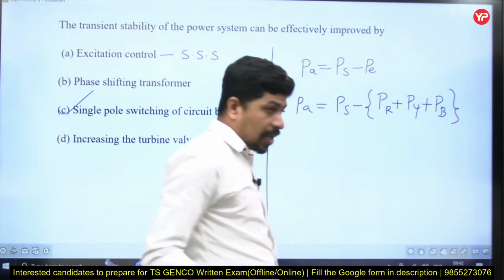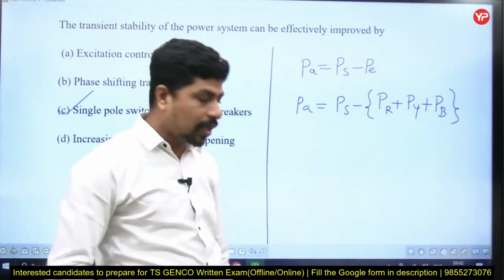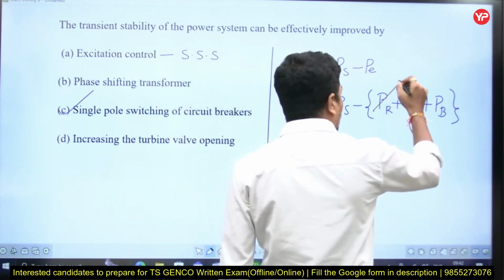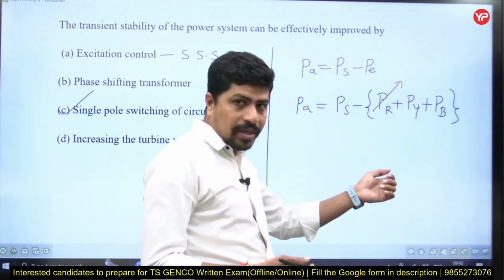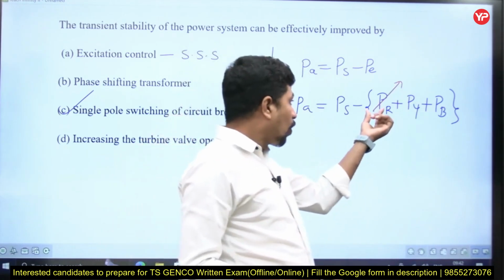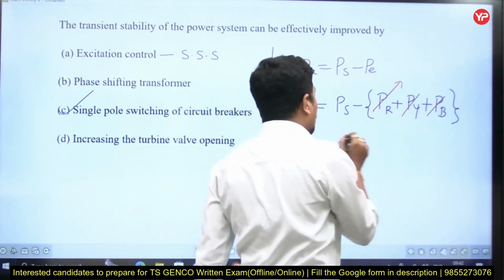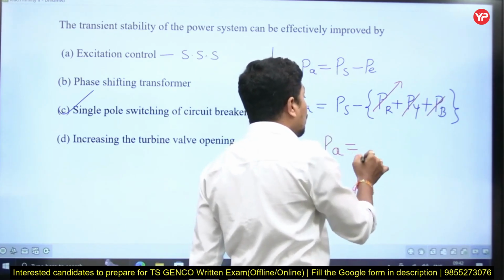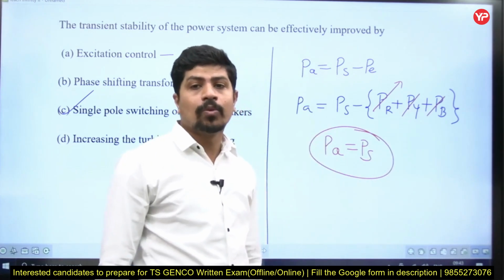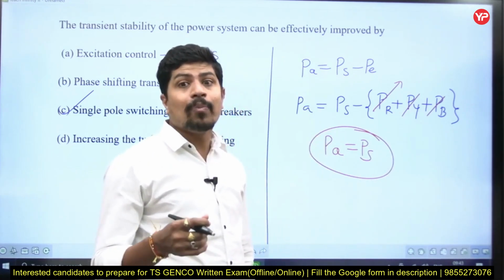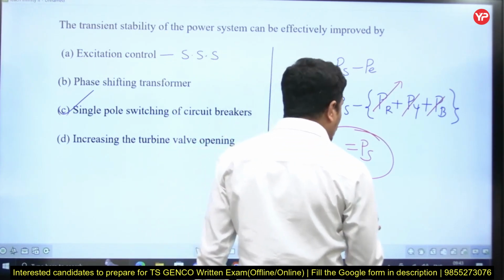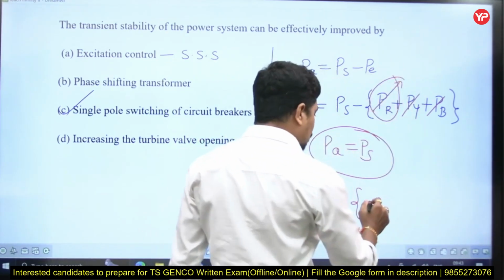Now, if you are using a three pole circuit breaker, say a fault occurred on phase R. Now you are operating this, your circuit breaker is going to disconnect. But once this pole operates, all three also will become 0. Then PA equals PS, meaning huge acceleration, as the complete electric power output equals 0. If I am going with a single pole circuit breaker, then PA is equal to PS minus PY plus PB, since the fault is there only on the R phase.